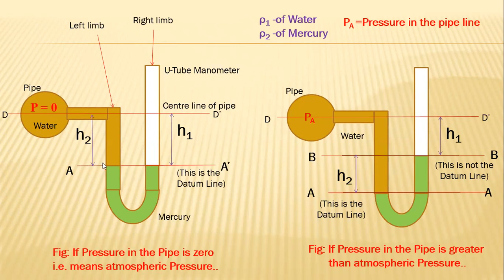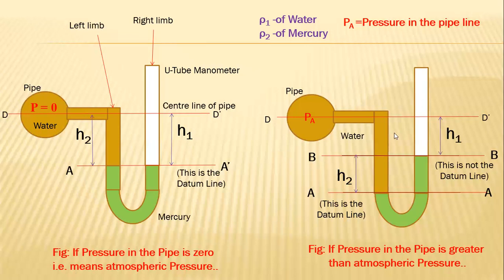It means that pressure above the left limb is equal to pressure above the right limb. Is it clear? In case of no pressure in the pipeline, in case of atmospheric pressure, then pressure above the datum line on left limb is equal to pressure above the datum line on right side limb.